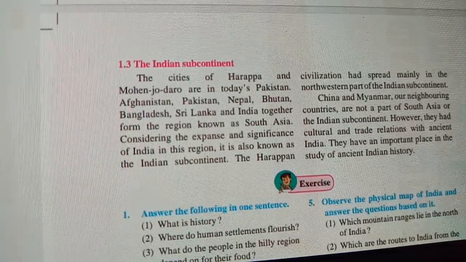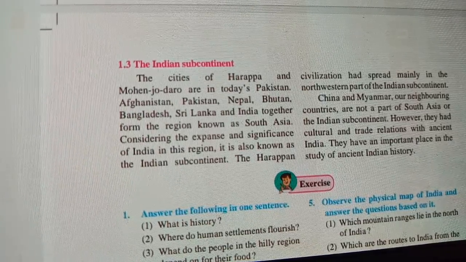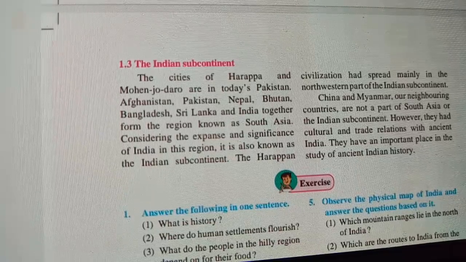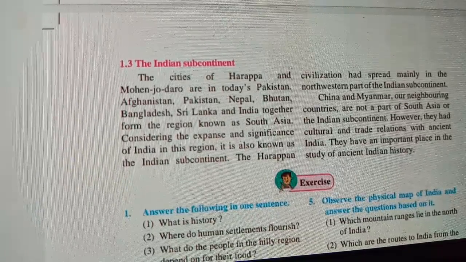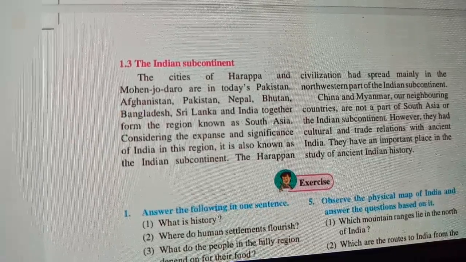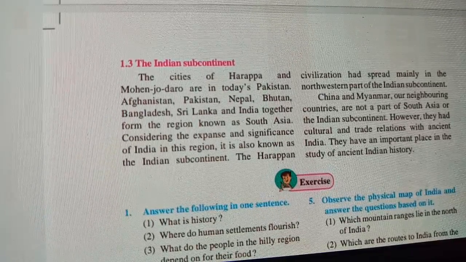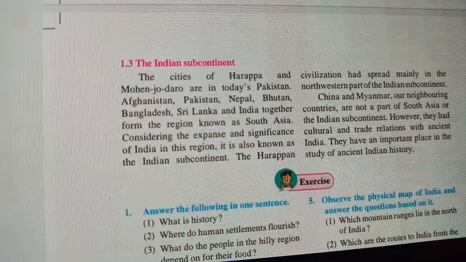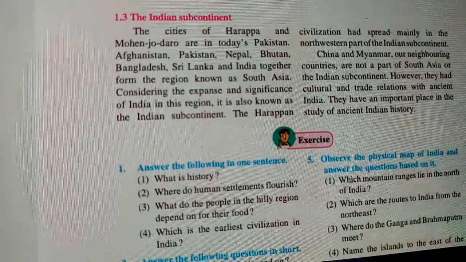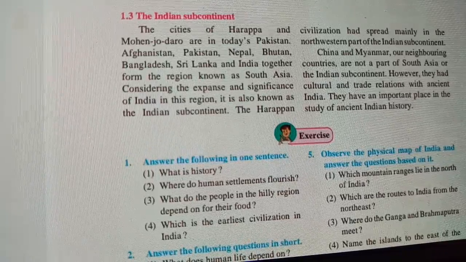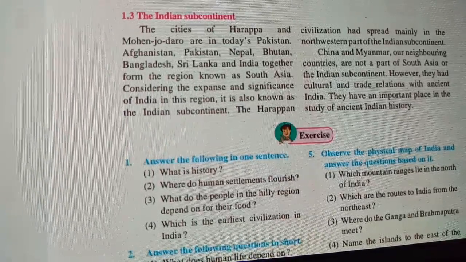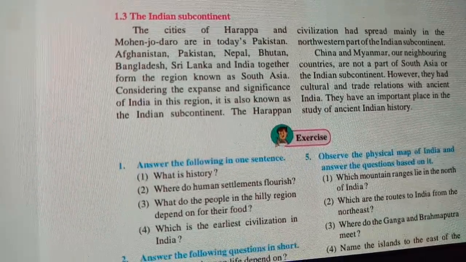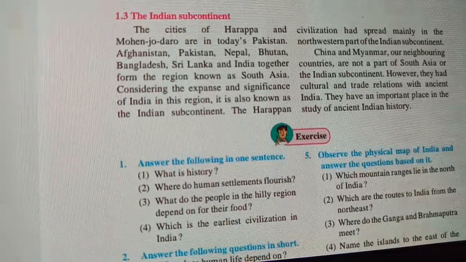The Harappan civilization had spread mainly in the northwestern part of the Indian subcontinent. China and Myanmar are neighboring countries but are not a part of South Asia or the Indian subcontinent. So these two countries are not part of the Indian subcontinent. However, they had cultural and trade relations with ancient India. They have an important place in the study of ancient Indian history.